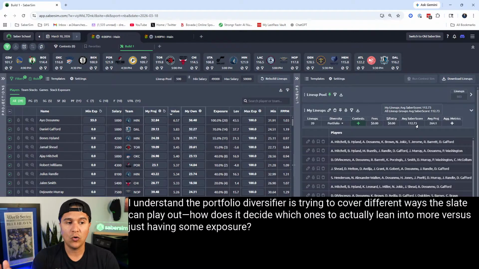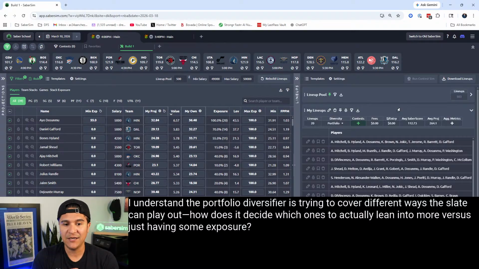112.73% ROI. The difference here is that the Saber score is a general simplified contest and it doesn't reflect any particular contest in the lobby. It's like, hey, this is the most common payout structure, this is the most common size contest, and this is what we're going to use to represent the Saber score, okay?